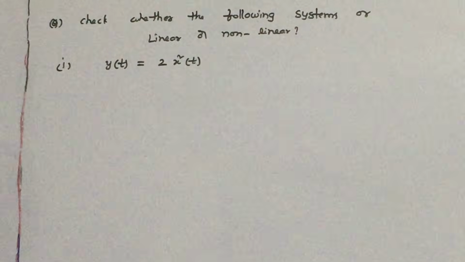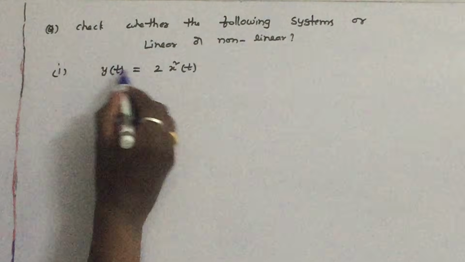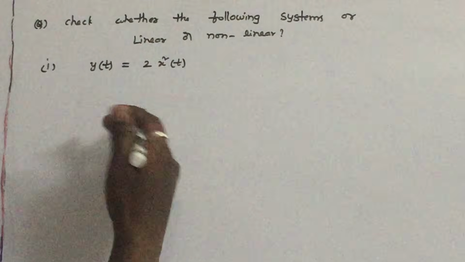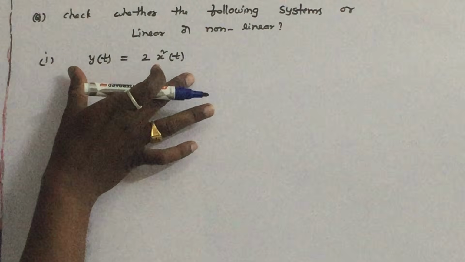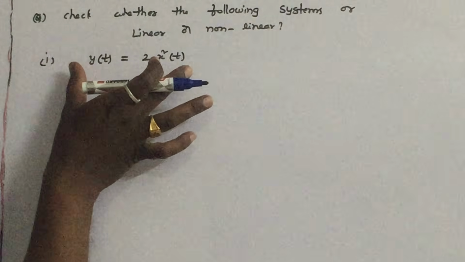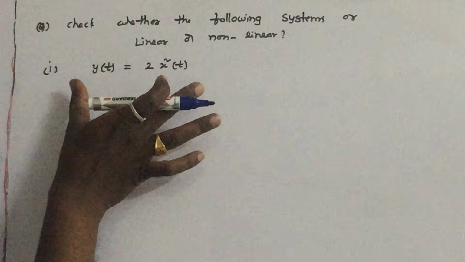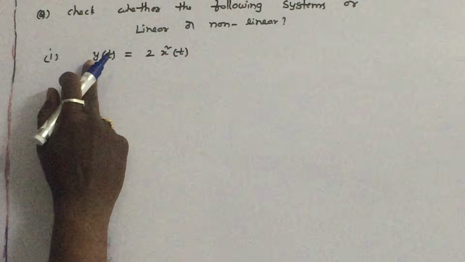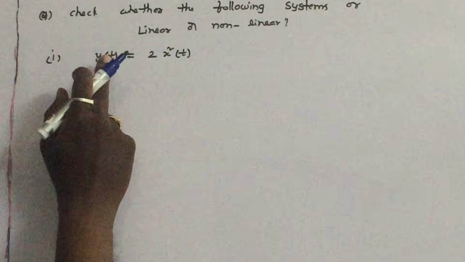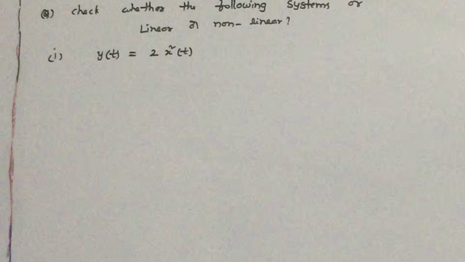So by seeing the signal itself, we can say that y is equal to x square. Y is equal to x square is non-linear. So by seeing this equation, we can say that this is a non-linear system, because there is a non-linear relationship between the input and the output. So that is a shortcut you have to remember.